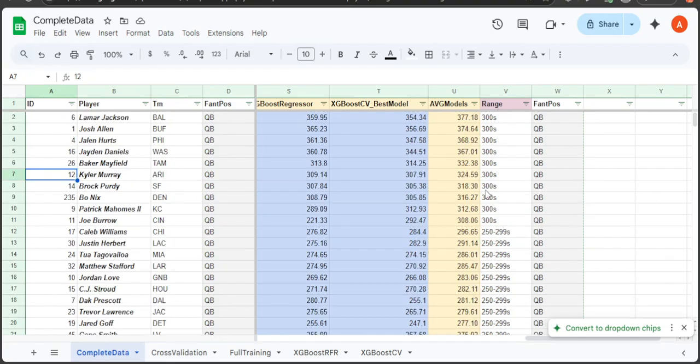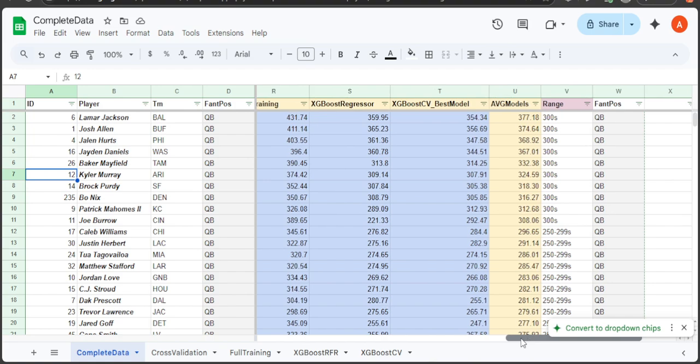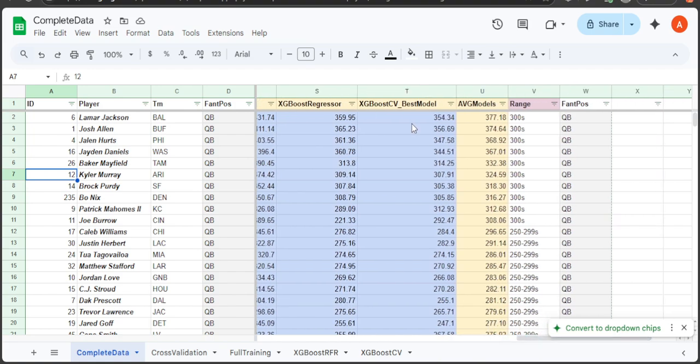So Lamar Jackson, our average models has him at 377, and one of the good things that happened was when I took away the projected roll, it increased the points for Lamar Jackson, Josh Allen, Jalen Hurts, and Jayden Daniels, because these were all at 325.